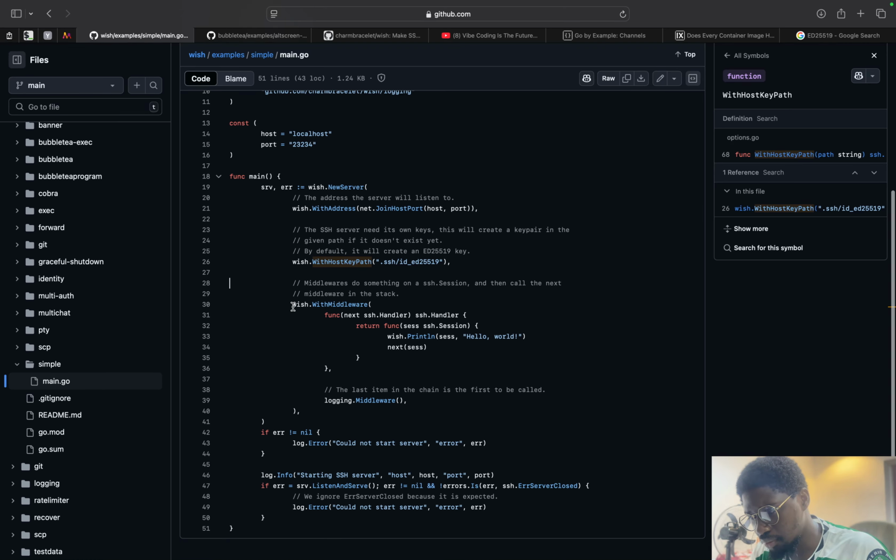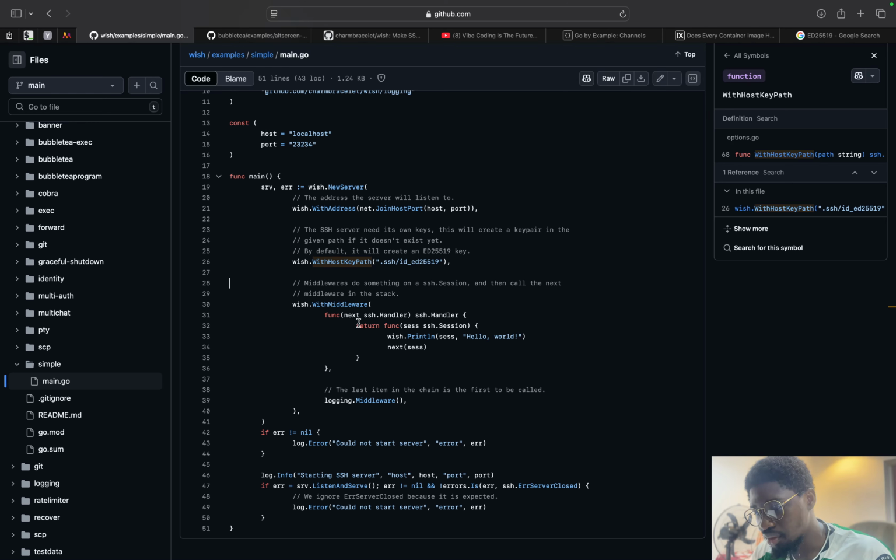Okay. This is where the application is going to be served. This is what I'm saying: do something on the session. So during that session, you can keep it running or you cannot keep it running. Depends on how you want to set up your applications. So then call the next middleware in the stack, which is cool.